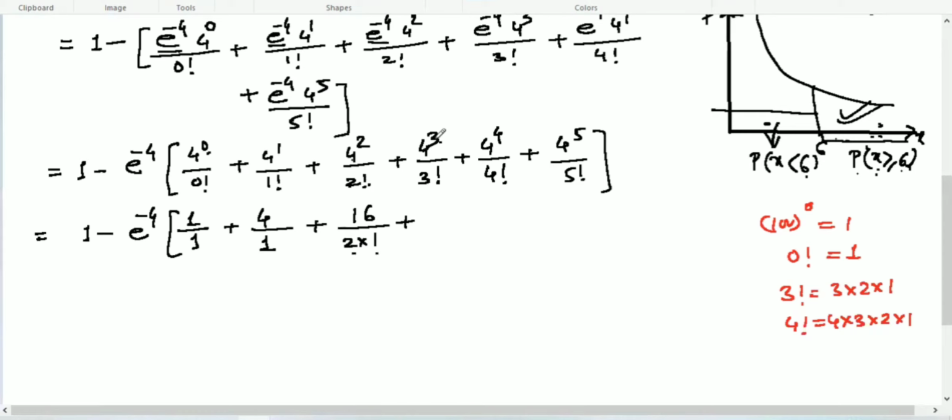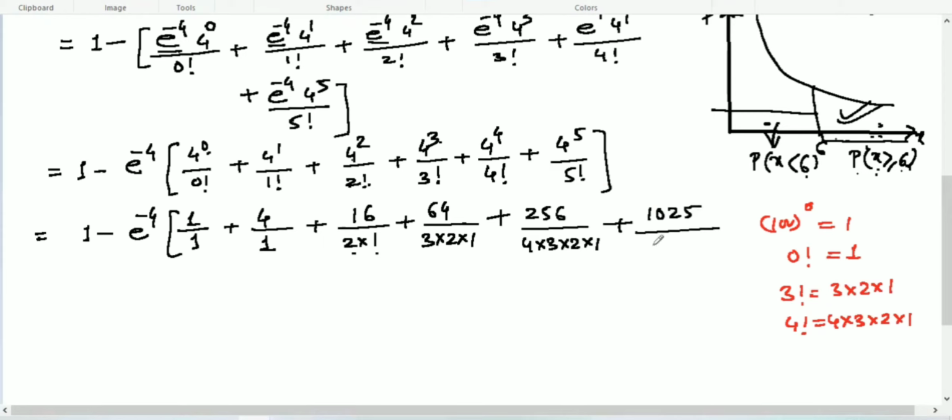4 to the power 3 is 64 over 3 multiplied by 2 multiplied by 1. Expanding the factorial, 4 to the power 4, 4 multiplied by 4 multiplied by 4 multiplied by 4, is 256 over 4 multiplied by 3 multiplied by 2 multiplied by 1, plus 4 to the power 5 is 1024 over 5 multiplied by 4 multiplied by 3 multiplied by 2 multiplied by 1, and close the bracket. Now if you want, you can cancel it out.